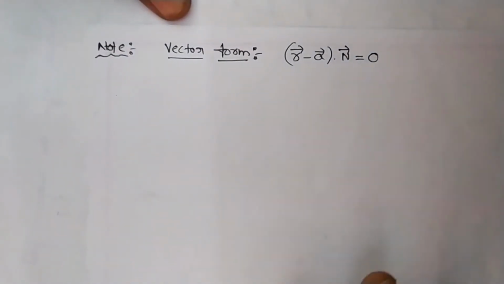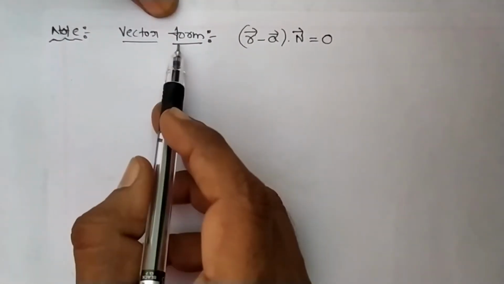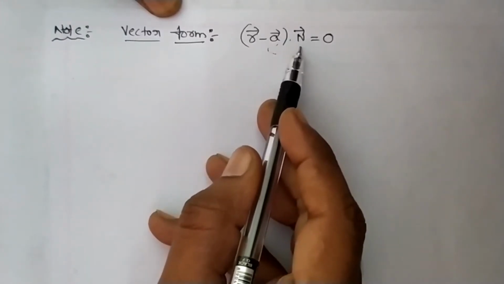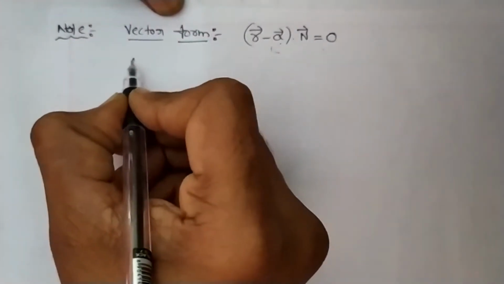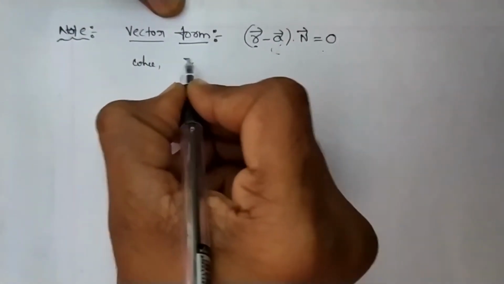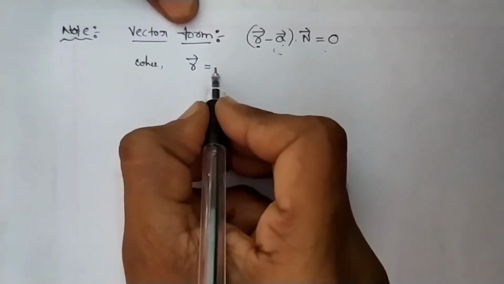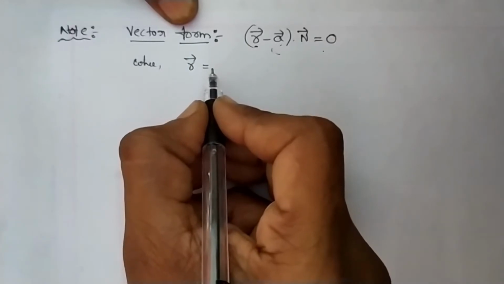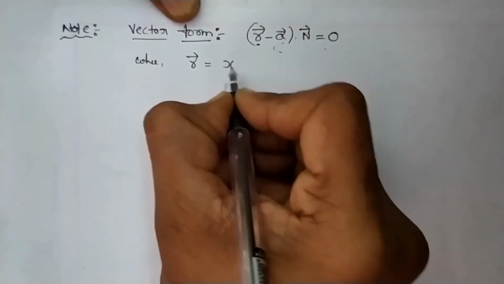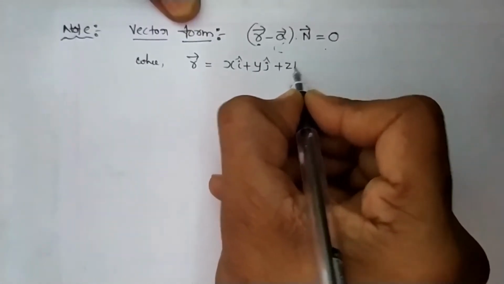Now note down the points of this derivation. The vector form is r vector minus a vector dot n vector equals 0, where r vector is the position vector of a point on the plane, x i cap plus y j cap plus z k cap.